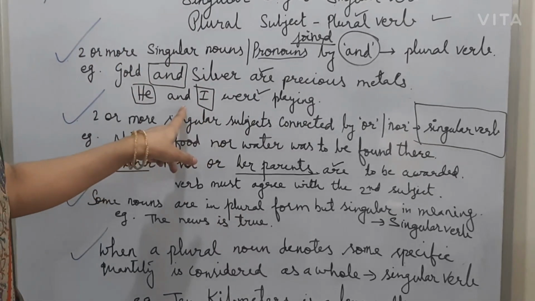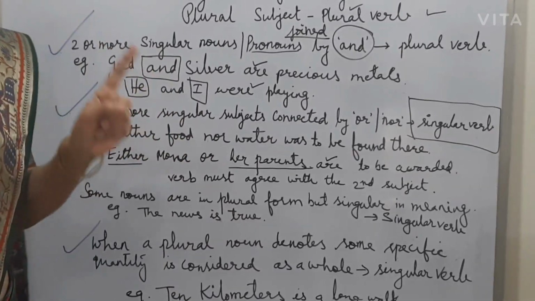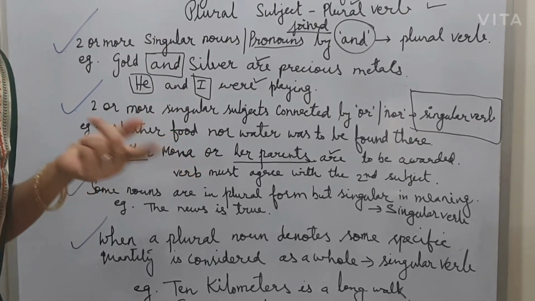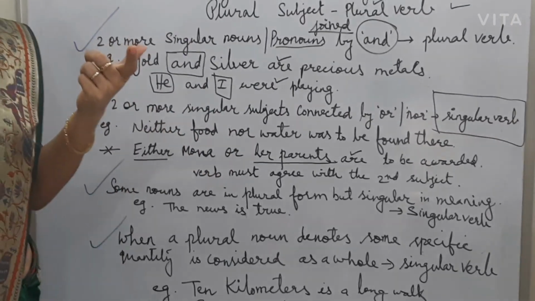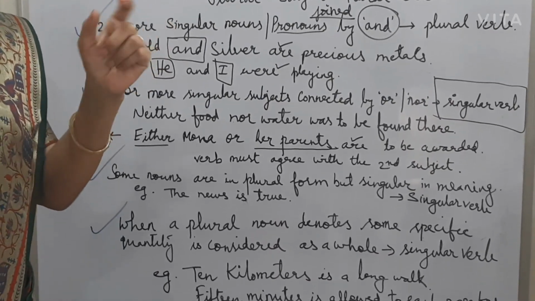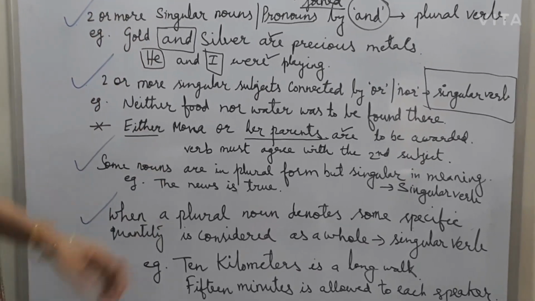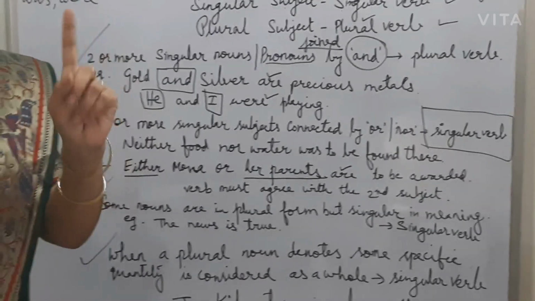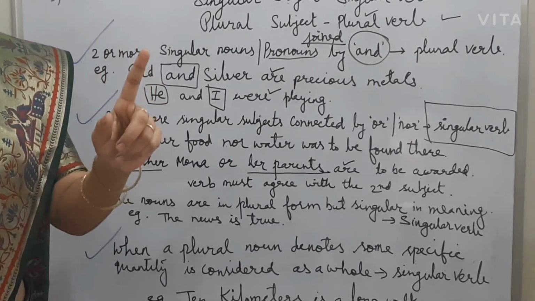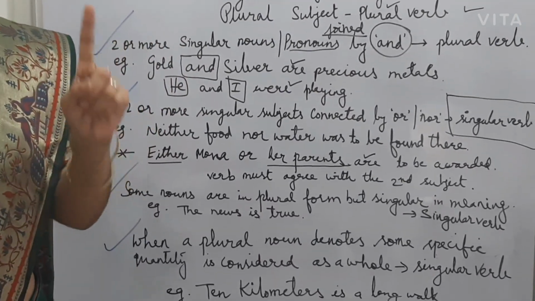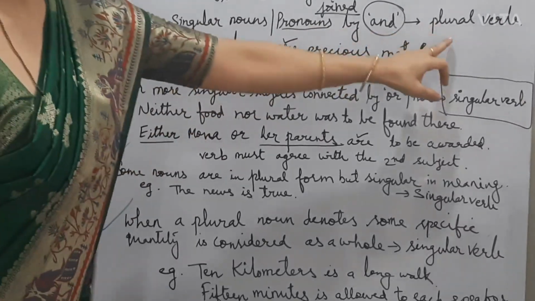Suppose I am giving here another sentence: bread and butter is his food. So there I will use is instead of are. Why? Because bread and butter both are related, both are food only. So both are related to each other, and we will take it as a whole, as one only. So bread and butter is his food. His food we are taking as a whole. That is why we are using is instead of a plural verb.